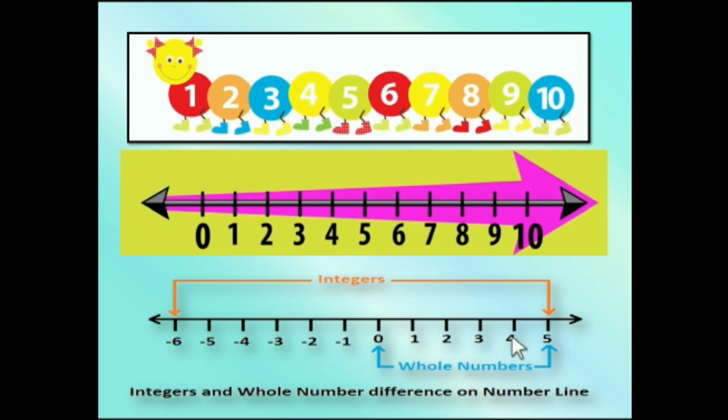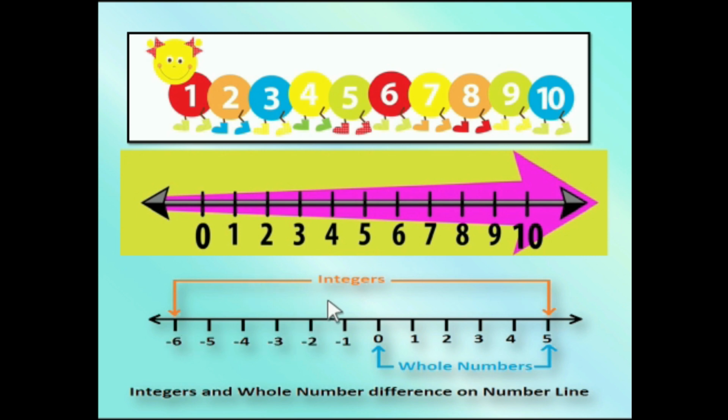We have studied whole numbers in the lower classes. Now, when the integers come, when the value goes on decreasing, we find something difficult because our concepts are not very clear. Remember, 0 onwards, whole numbers. 0 along with the negative numbers are integers.